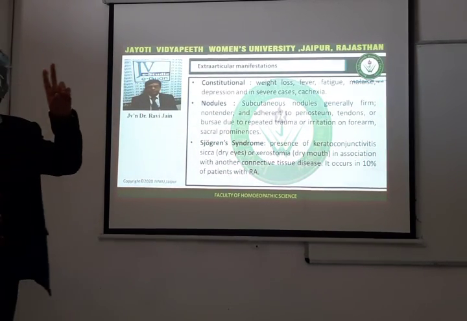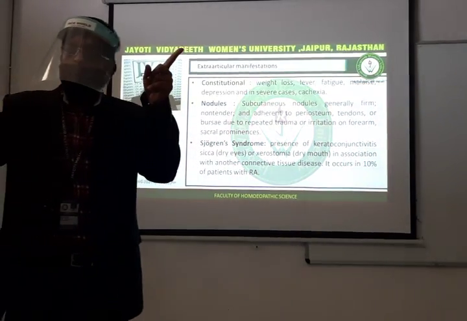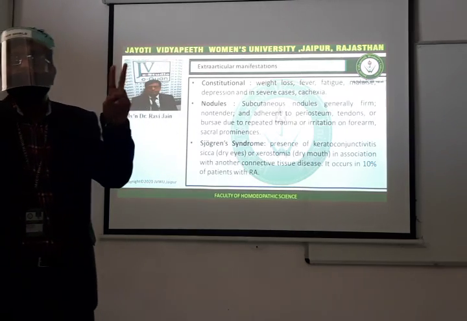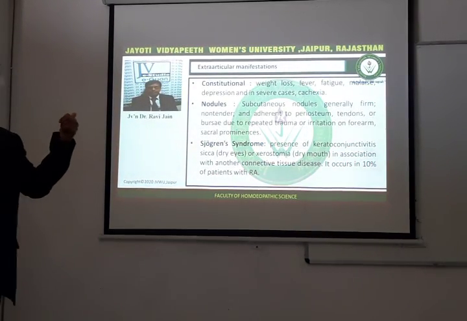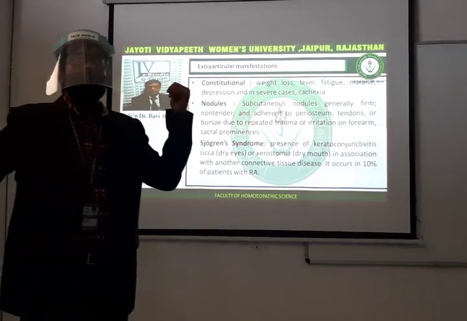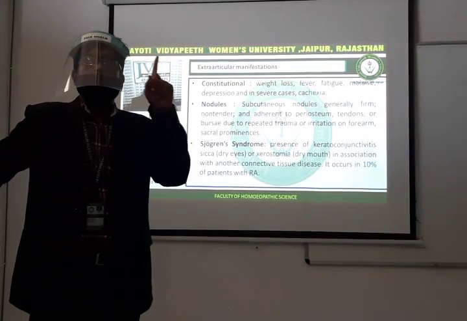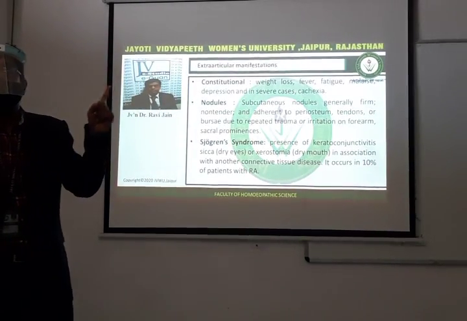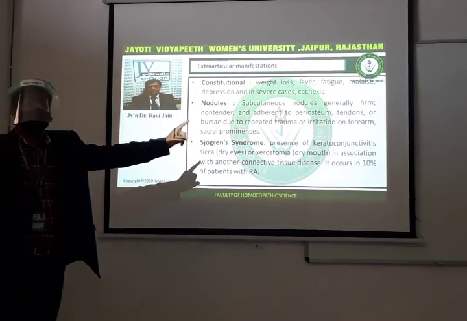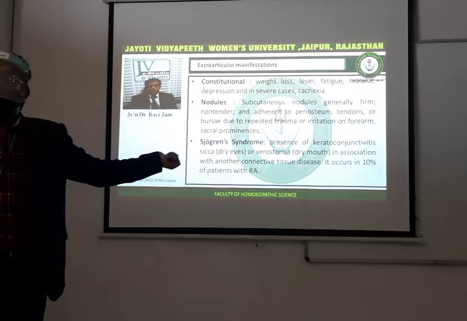Nodules were present at two places. One was subcutaneous and the second one was pulmonary nodule. Okay. Then we have Sjogren's syndrome. What are the two signs of Sjogren's syndrome? Dry eyes and dry mouth. Dry eyes is also known as keratoconjunctivitis sicca, and dry mouth is xerostomia.